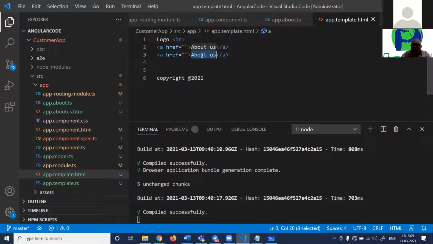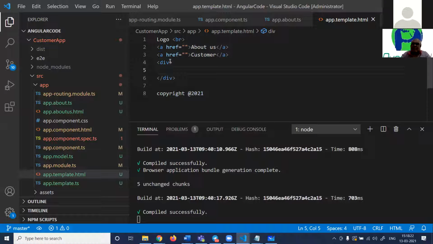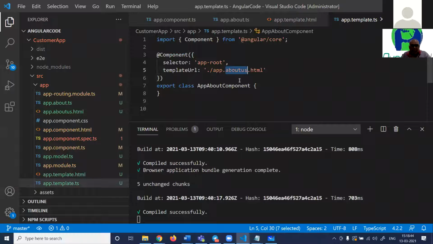For now, I know that this is the worst template page you have, but when I click on this customer, customer should be loaded here. When we click on about us, it should be loaded, right? So this is termed as a template page. Remember, you can make a nice left menu and a footer and welcome page out here. So when I click on about us it should load here. When I click on customer, customer should load here, right? That means my UI can get loaded and unloaded inside this div tag. So this template page will have the template UI. Please understand.